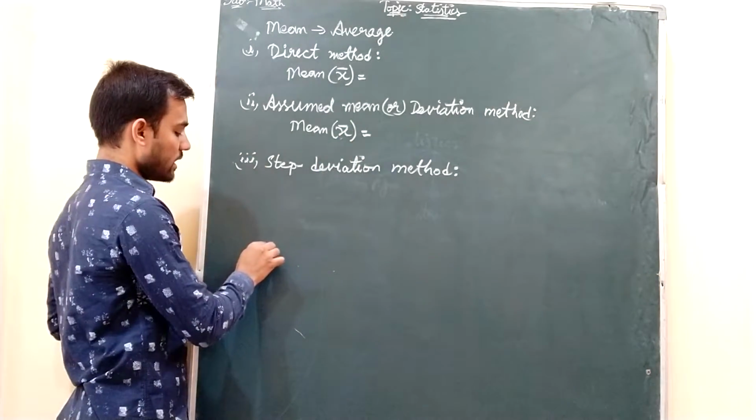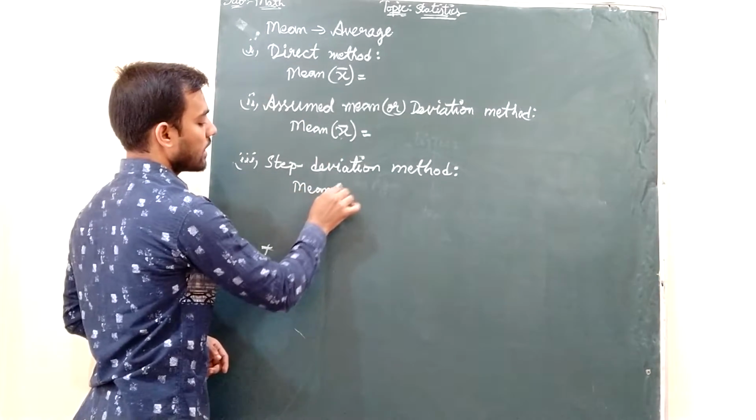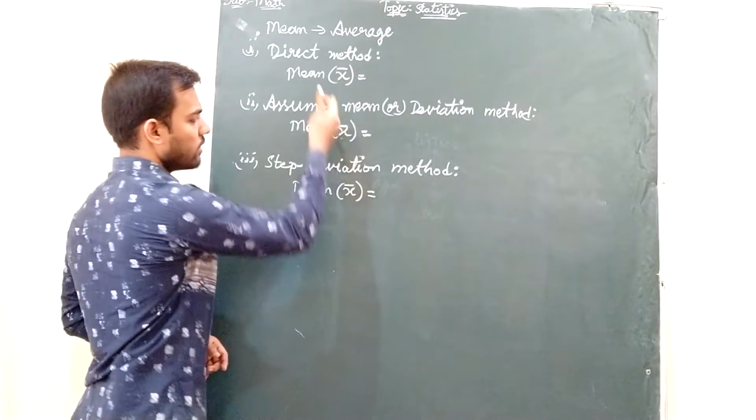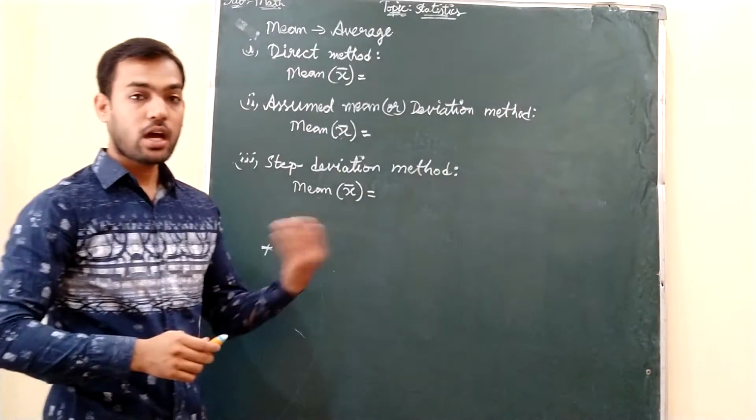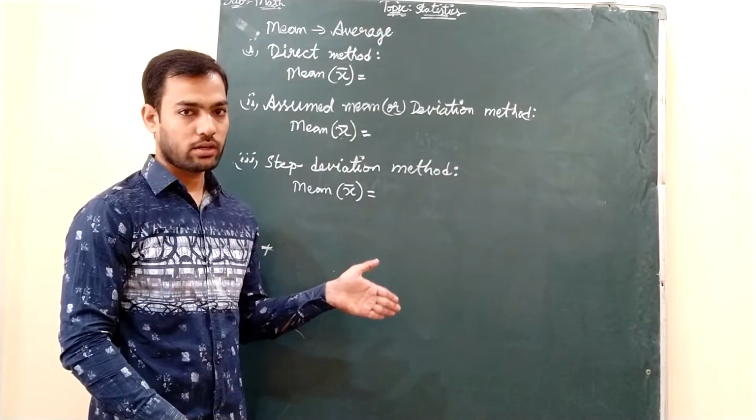So mean is denoted by x bar. I wrote mean x bar for all three. Now we will write the formula. I'll show you the logic of how to remember the formulae of all these three methods.